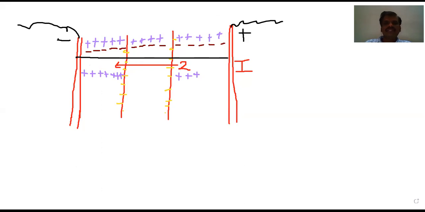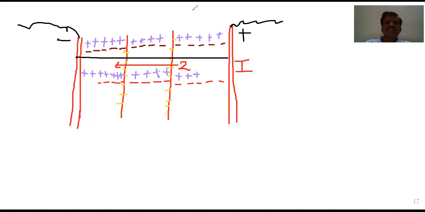How many anions are there? Only 5: 1, 2, 3, 4, 5. Is there any loss in the anions? No, only 5 are there. In the middle compartment, there is no disturbance in the ions. Therefore, they remain intact. 4 cations are there.